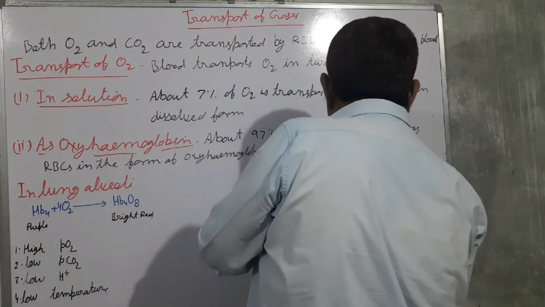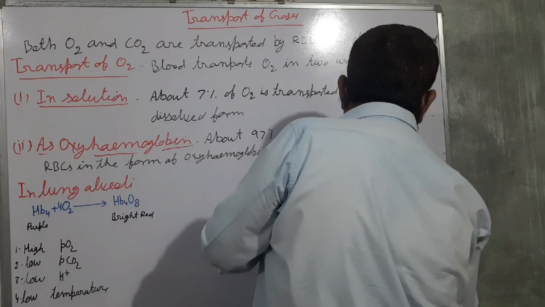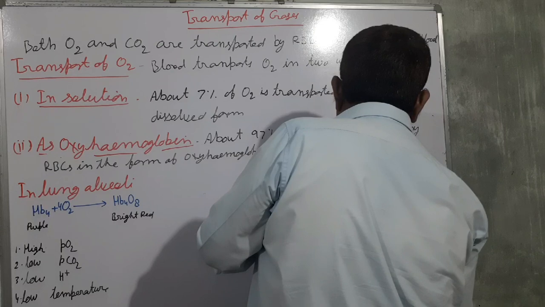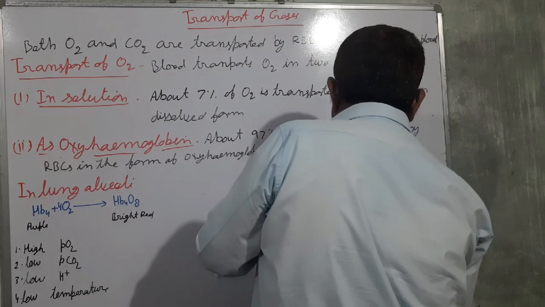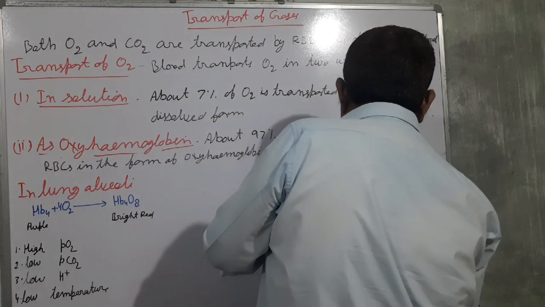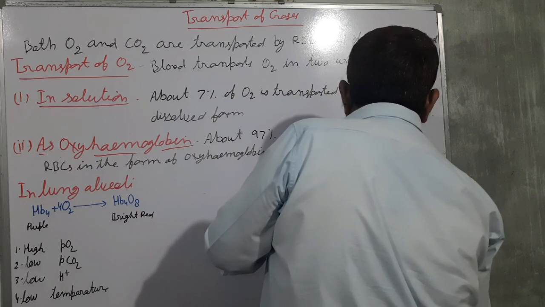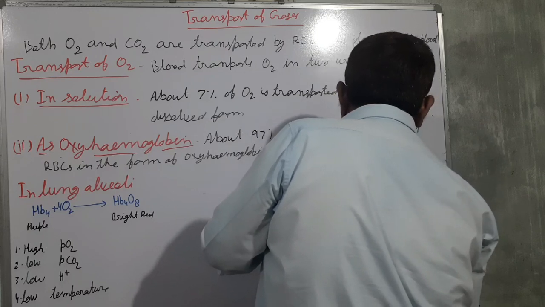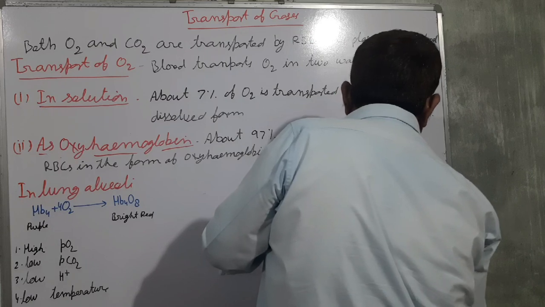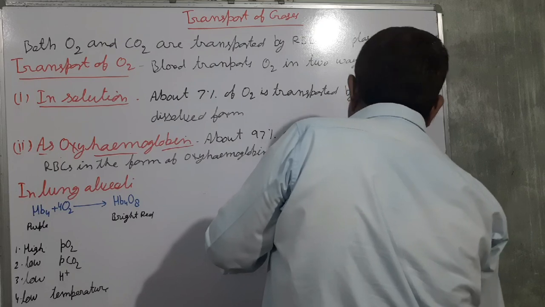There is low partial pressure of oxygen, high partial pressure of carbon dioxide, and third, high hydrogen ion concentration, and fourth is high temperature.